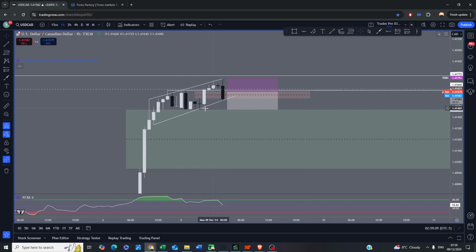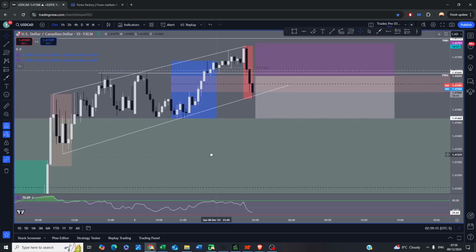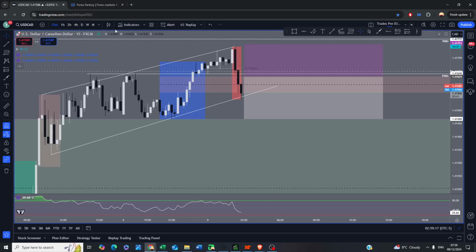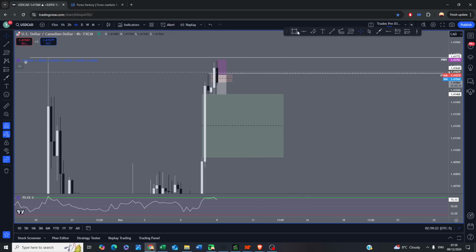price to come into at least these equal lows, which is clearer on the 15-minute time frame, and also happens to be at the fair value gap on the 240, and I expect price to find some kind of a support around there. I like the way price printed these candles, these two tweezer tops, followed by this bullish